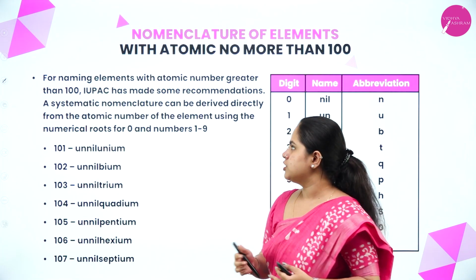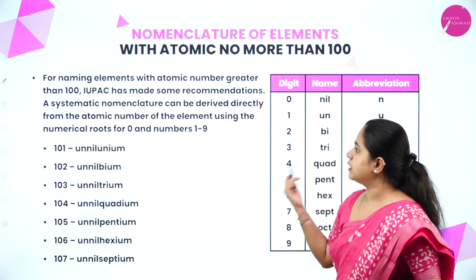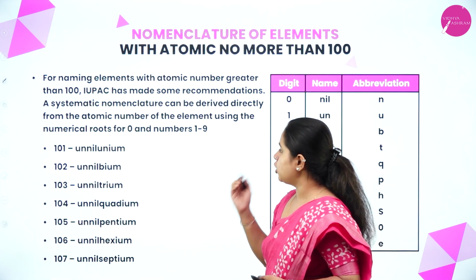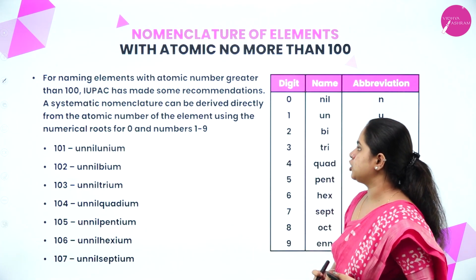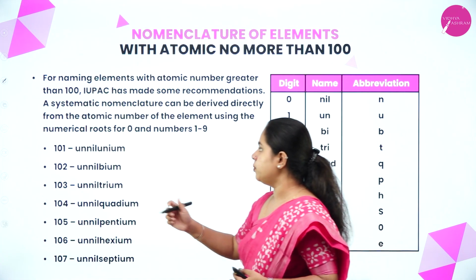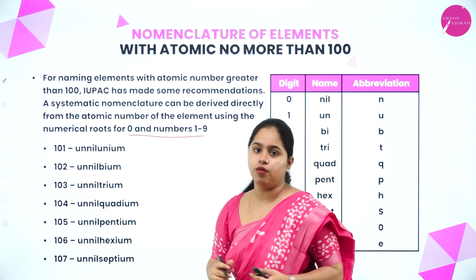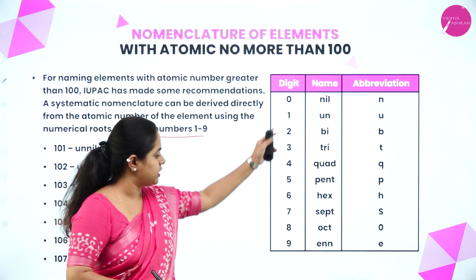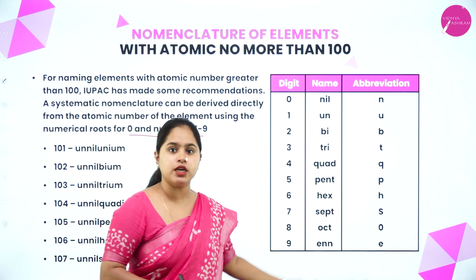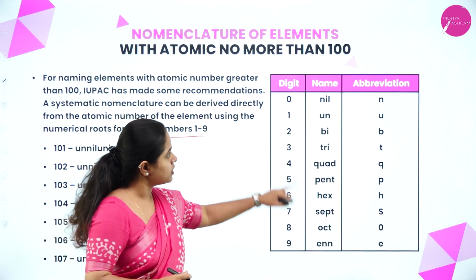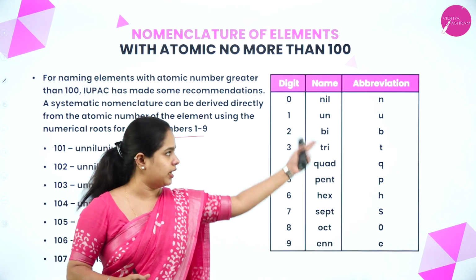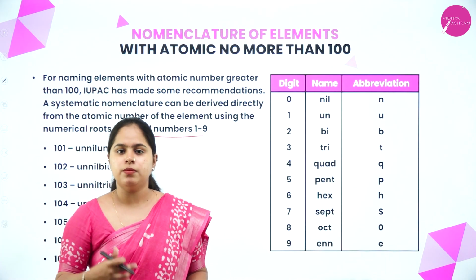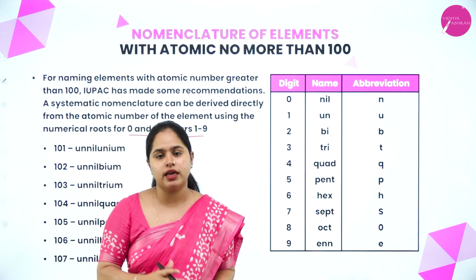So for naming elements with atomic number greater than 100, IUPAC has made some recommendations. A systematic nomenclature can be derived directly from the atomic number of the elements using the numerical roots for 0 and numbers from 1 to 9. So what did IUPAC do? For the numbers from 0 to 9, they gave a particular name. Using that and the abbreviations that you can see given there, the elements having atomic number more than 100 can be named.